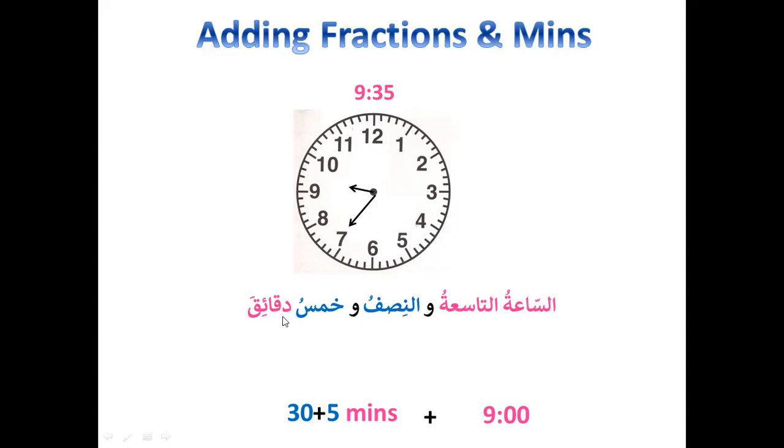Add 5 more minutes. Now 5 more minutes, if you see, is an idafa. Khamsun became light, no al, and daqaiq is actually the plural of daqiqatun. So daqaiq is partly flexible actually. So that's why you don't see daqaiqi, daqaiqa, because it's partly flexible. So nasab and jar look the same, and that is why it has fatha. So this is a non-human broken plural, which is partly flexible, daqiqatun, and so this is how you write it.